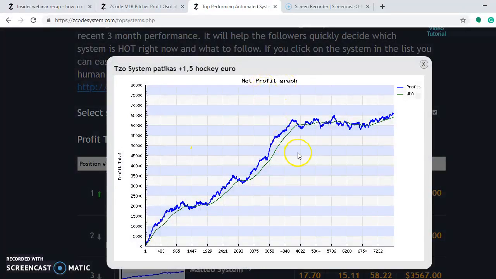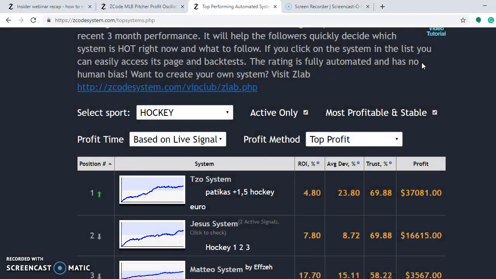You can see that has a net profit graph. It has a whole bunch of other things, but you can see how it shows you the profit. So please take a look at that. It'll help you with your bets.